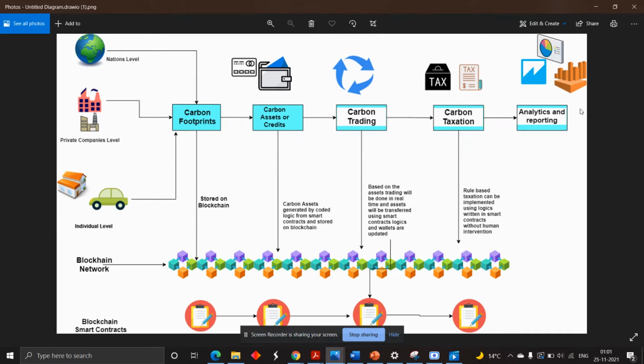And lastly, we have analytics and reporting. Once all these carbon assets and carbon footprints are calculated, we can create a heat map for analytics and reporting that will be used for future prediction, like in which country or which area we can reduce carbon emissions using artificial intelligence and other related technologies. Now let us look in depth at how one of the carbon footprints will be calculated.